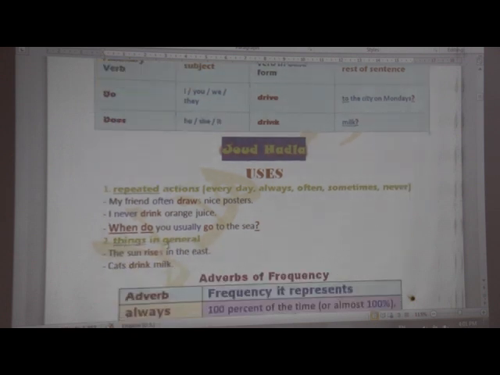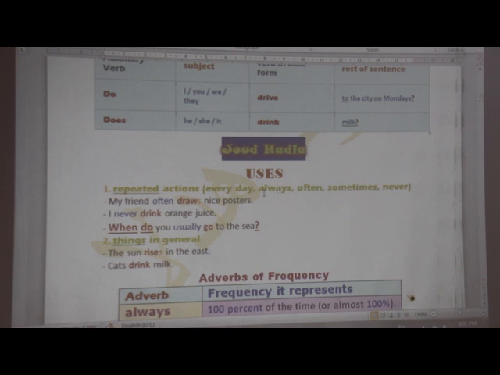Now, what about the main uses of these tenses? First, repeated actions and usually with adverbs of frequency. So, every day, always, often, sometimes, never are adverbs of frequency and they are usually used in present simple tense.